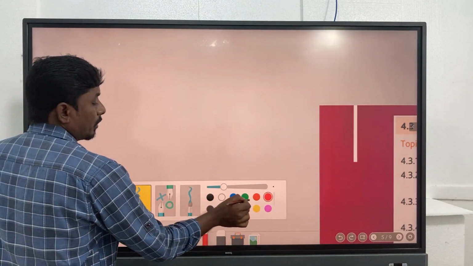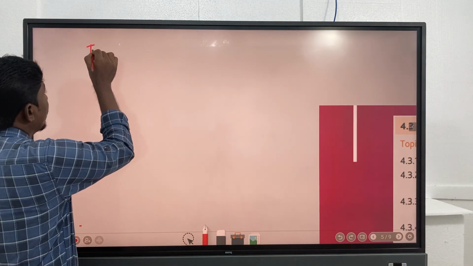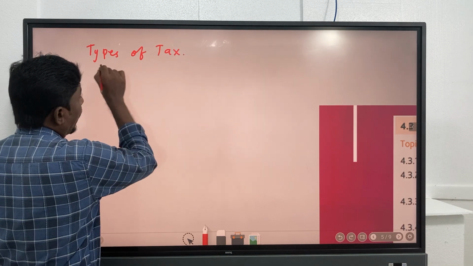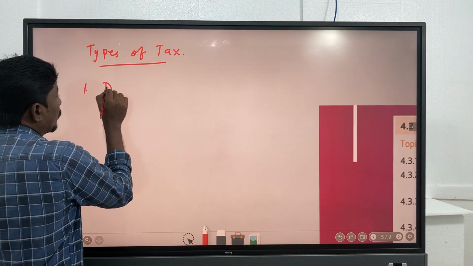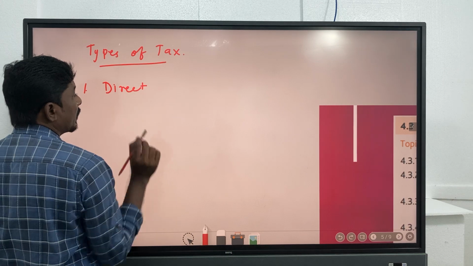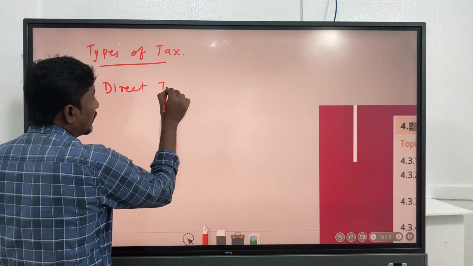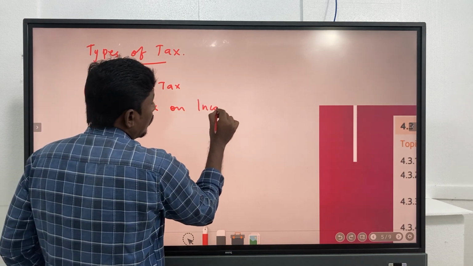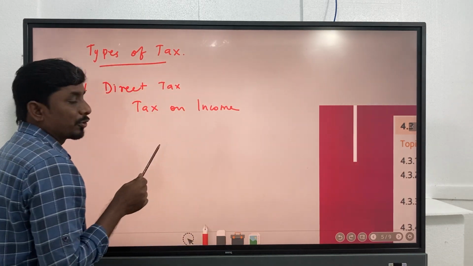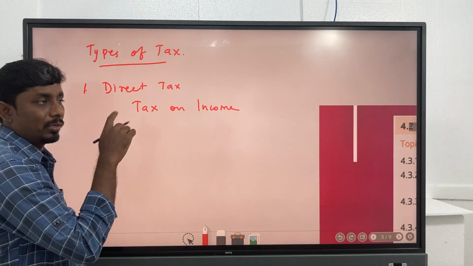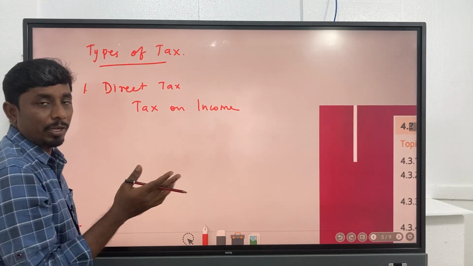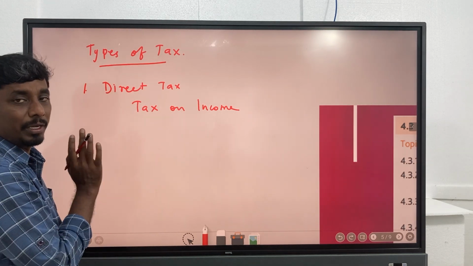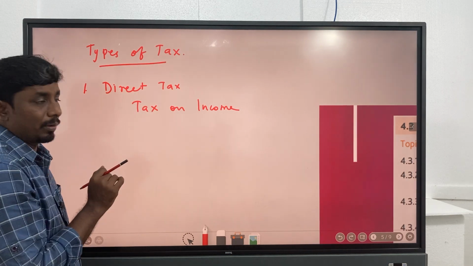See, there are different types of taxation, types of tax. First one is direct tax. Direct tax means it is a tax on income. Usually you can expect this type of question in paper 2 section D part. They can ask you to explain any two types of taxation, or else in paper 1 in the multiple choice also they will be asking a question. So please be thorough in this topic.